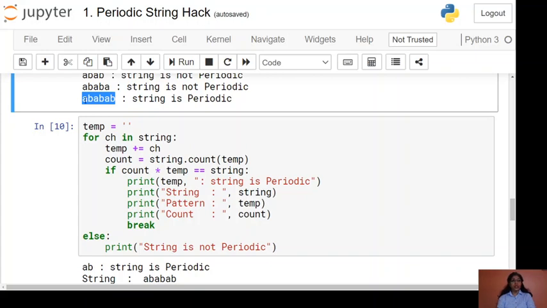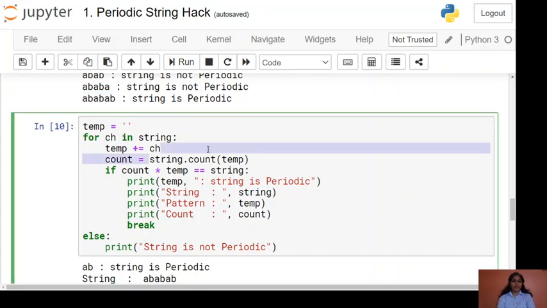This statement will give one as output because temp occurs in the string, so count will be 1. So 1 into temp will be the string, the condition is satisfied, and it will print that the string is periodic. But actually the string is not periodic.